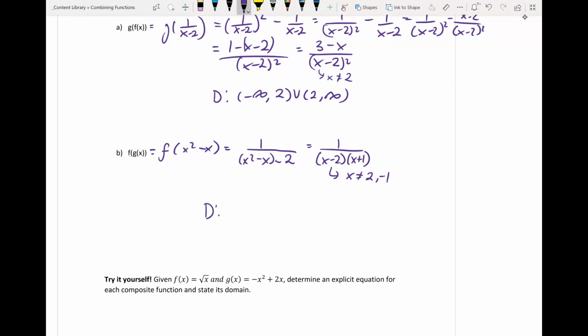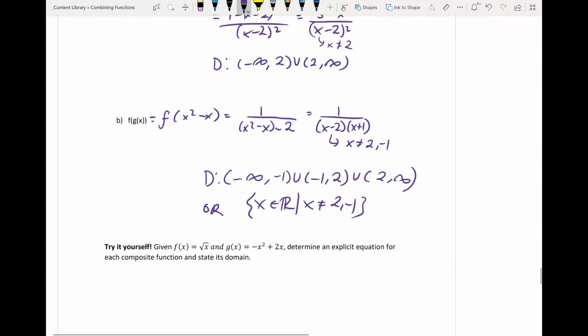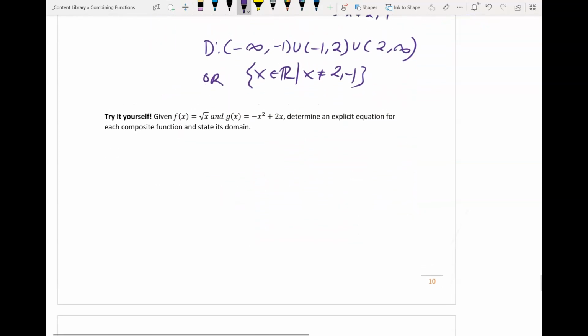So then our domain is going to be everything except that. So from negative infinity to negative 1 and negative 1 to 2 and 2 to infinity. You could also say that x is an element of the reals where x can't be 2 or negative 1. So we can also use set notation or interval notation depending on what's more comfortable for you. Now I want you to do the try it yourself on your own, and then when you're ready, press play for the solution.